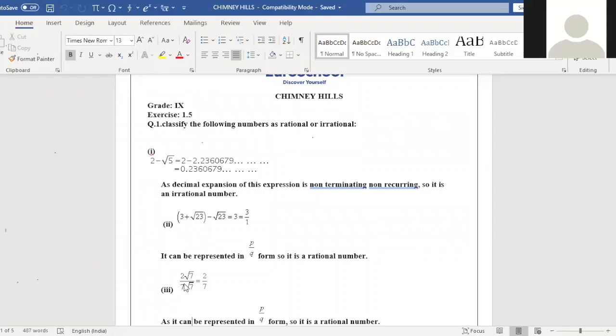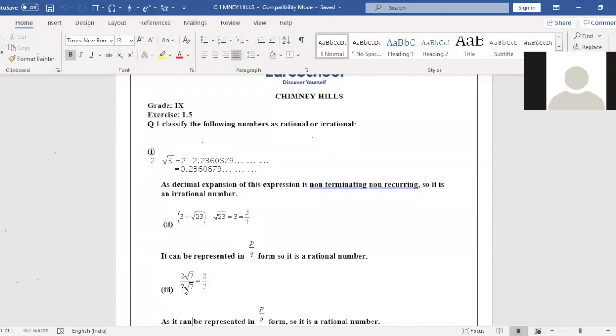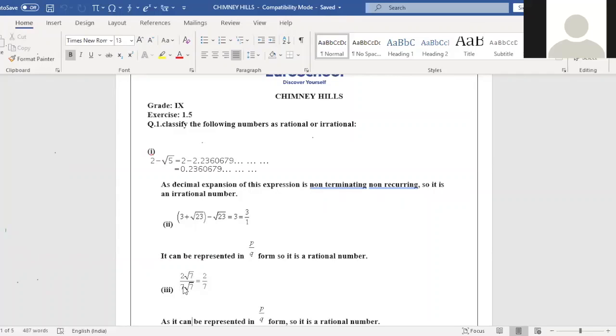The question is 2 root 7 by 7 root 7. Ma'am, root by root will get cancelled, so 2 by 7 will be the answer. Yes. Here, the question is 2 root 7 by 7 root 7. The rationalizing factor of root 7 is root 7 by 7.